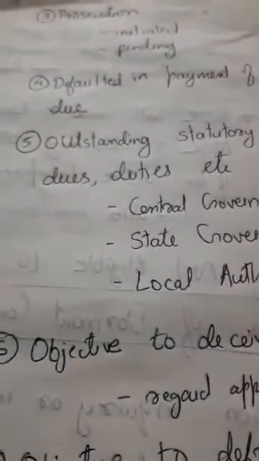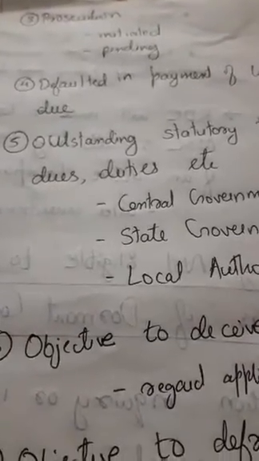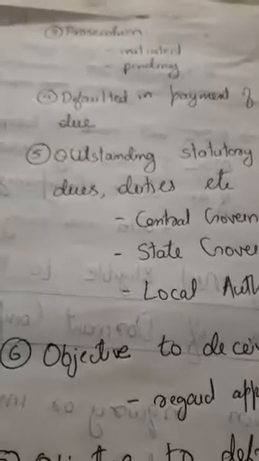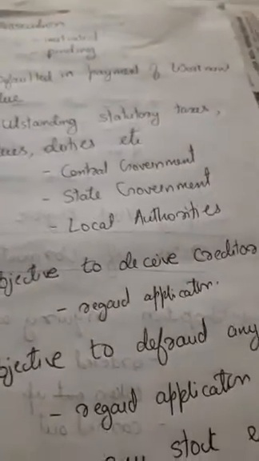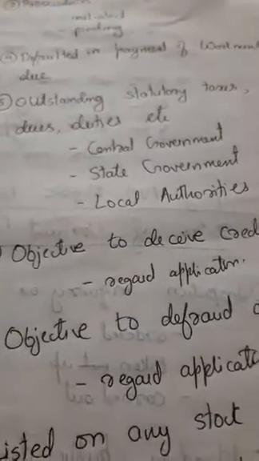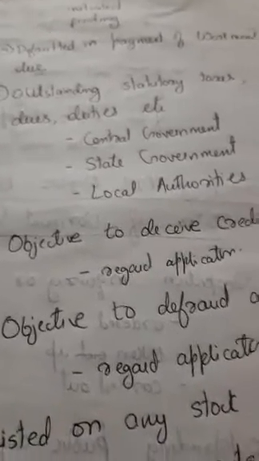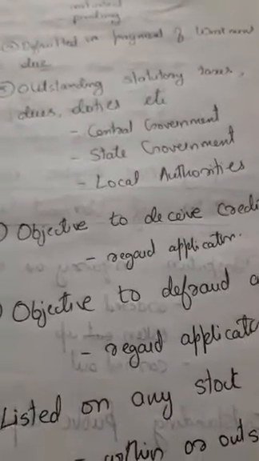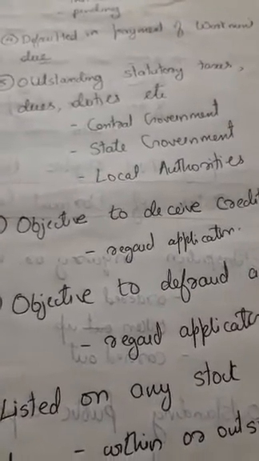Then a company against which a prosecution is initiated and pending is also ineligible to apply. Then a company which has defaulted in payment of workmen's dues is also ineligible to apply for the status of dormant company.